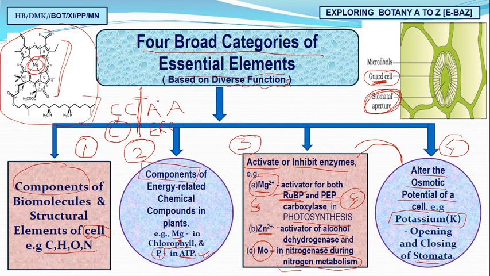AA, first one is the activator or inhibitor, and then it will alter the osmotic concentration. So CCAA, two are the components, first for structure, second for energy related chemical compounds. AA, one is the activator, another will alter the osmotic concentration. So in this way you have to remember these four broad categories of essential elements.